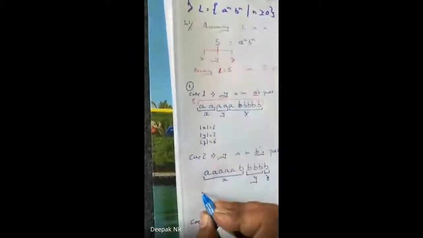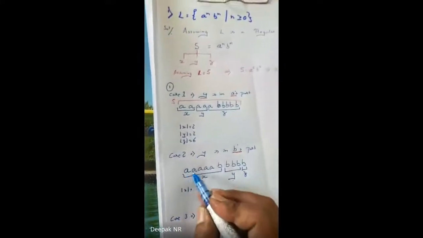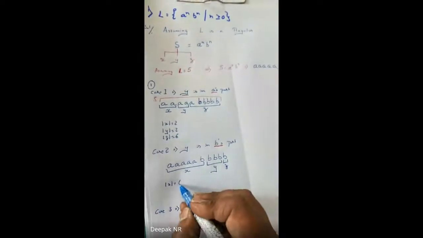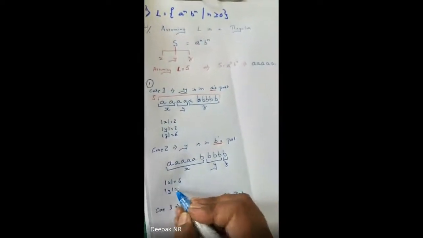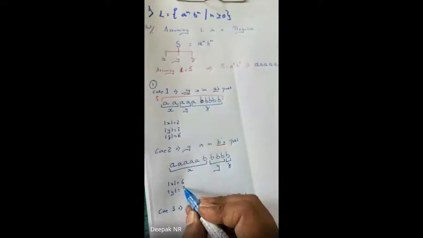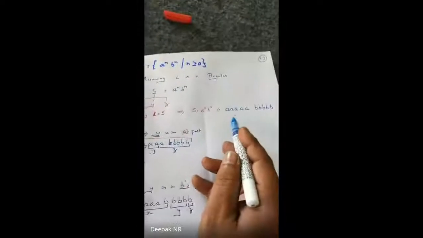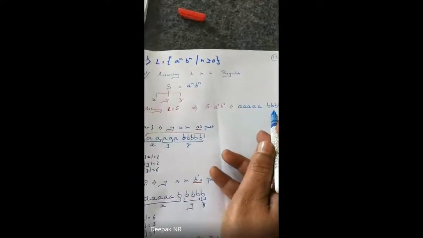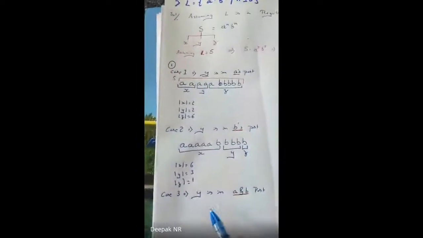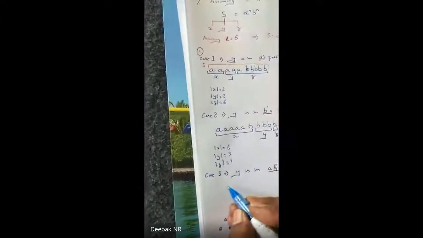Now the length of X is equal to 1, 2, 3, 4, 5, 6, so I'll write 6. The length of Y is equal to 3. The length of Z is equal to 1. Correct? Now let me go ahead. As I said, Y occurs in the A's part, Y occurs in the B's part. Case 3 is Y occurs in both A and B. Now let me take one more string.